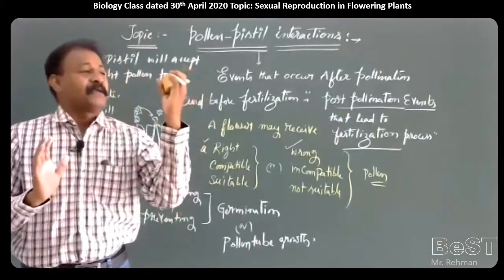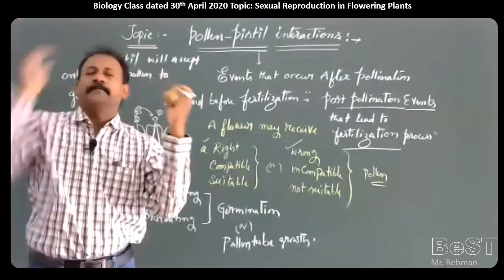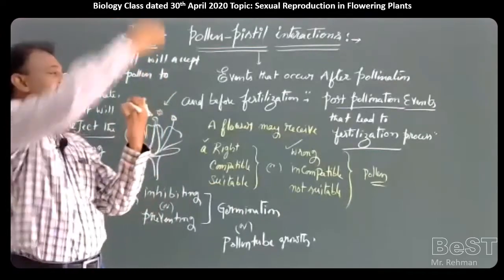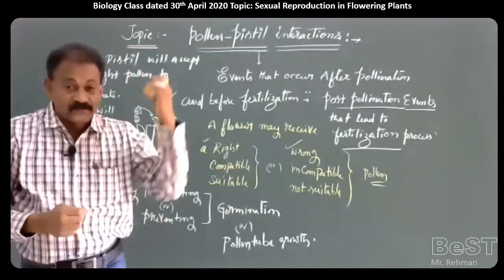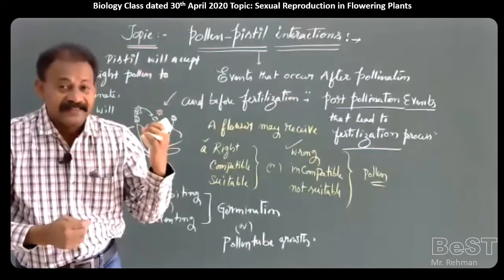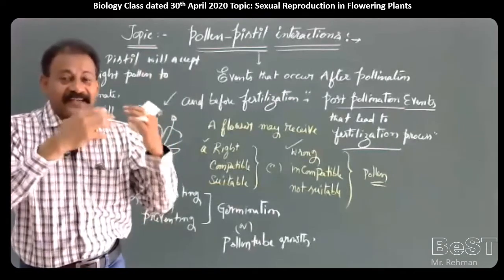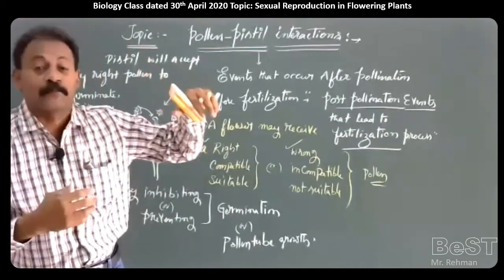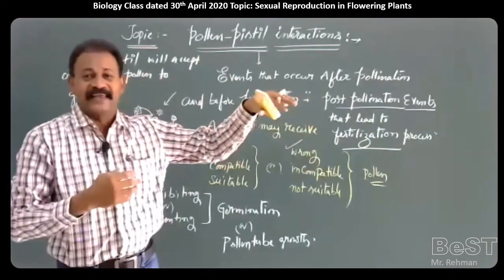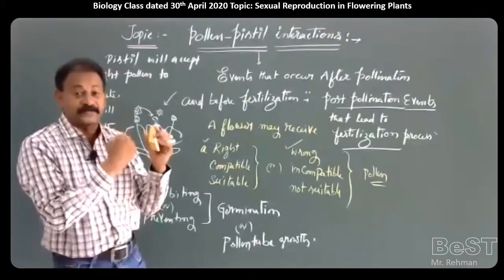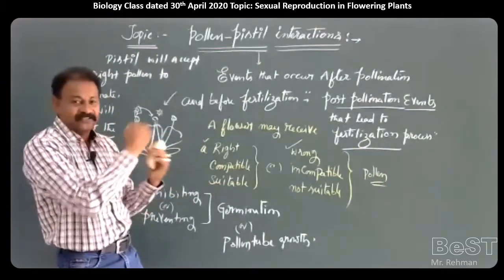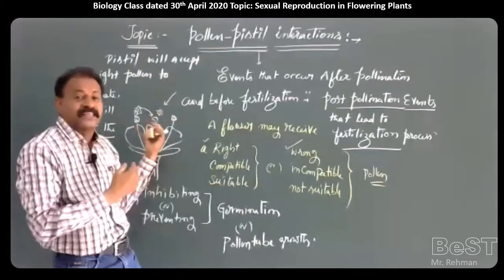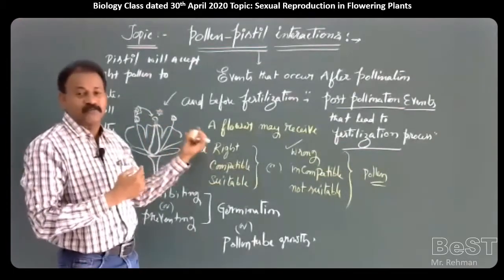Always on a pistil, some pollen is falling. It may be some other pollen is falling, some other landing. So when so many pollen grains are landing, it is able to judge which is suitable, based upon the chemical components present in that pollen grain which are suitable to the chemical components present in the style. This is called continuous dialogue between pollen and pistil. A pistil is able to recognize suitable pollen.